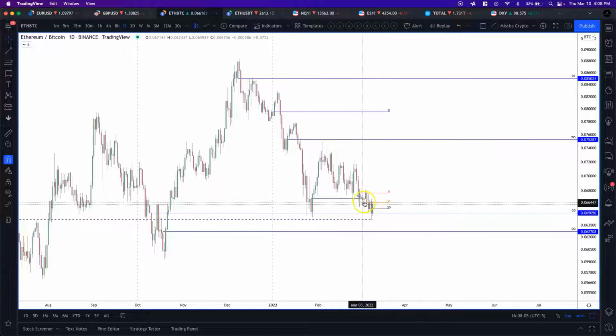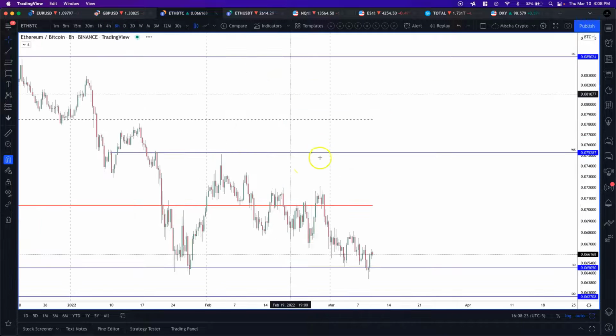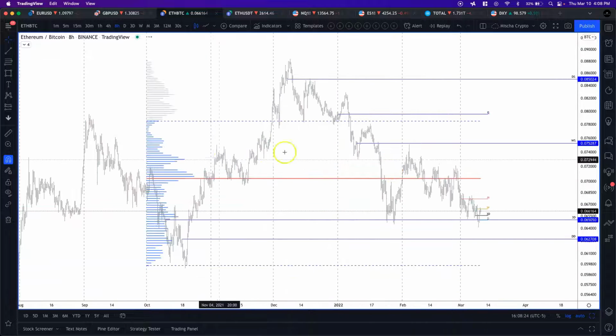Now we are bouncing. What do we need to see after this bounce in order to be able to confirm that the market is going to continue to rally? Now, another level that we had was this daily demand right here, which had already been hit. So we can get rid of that. So let's remember that we hit the yearly value area high. Now, when we drop down into an 8-hour, we look at our quarterly value area. We are within value on the quarterly. So there's potential for us to go either up or down.